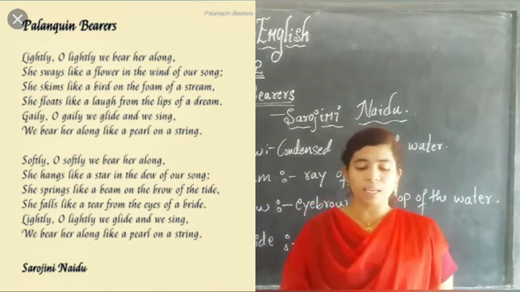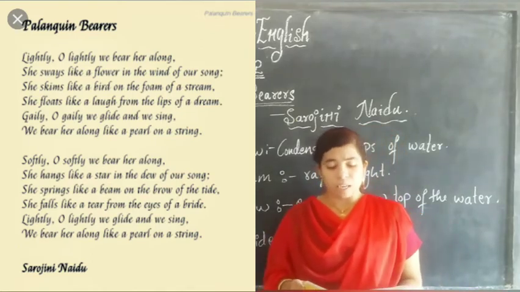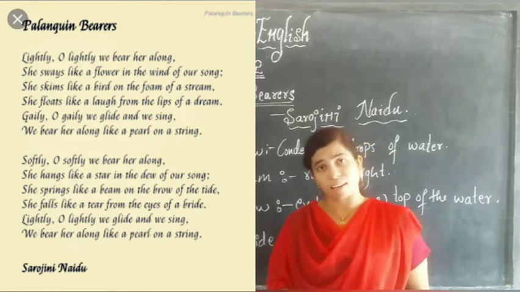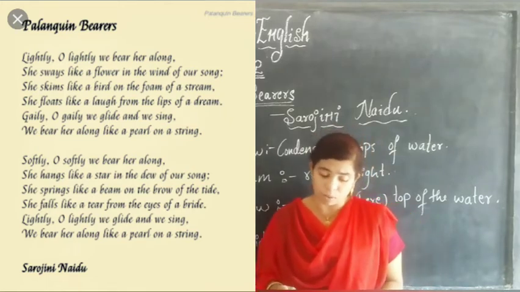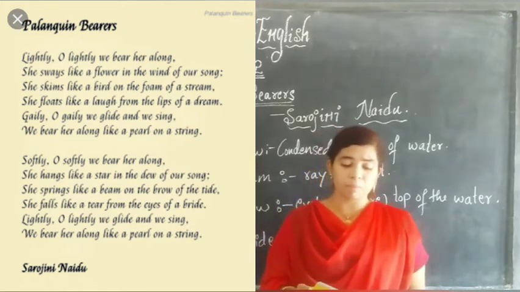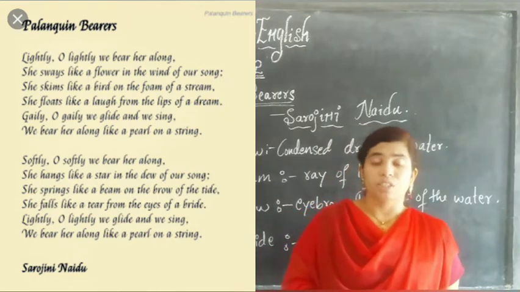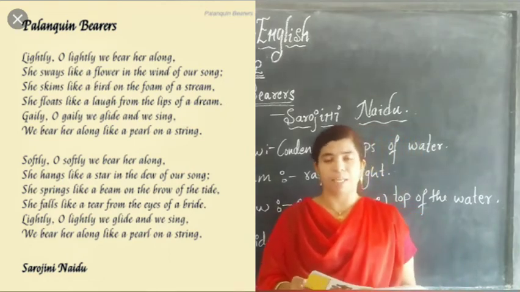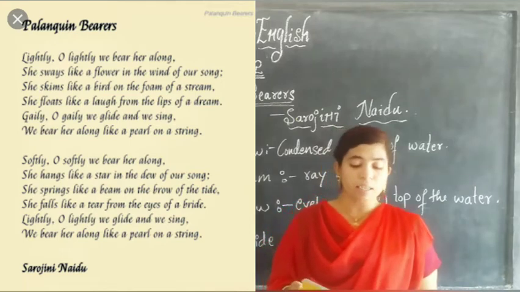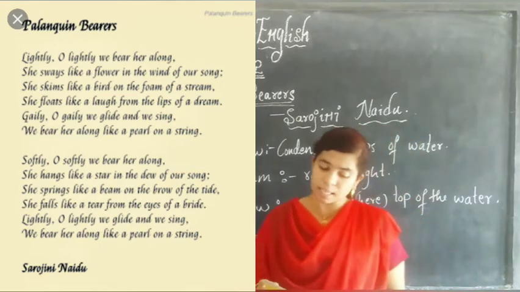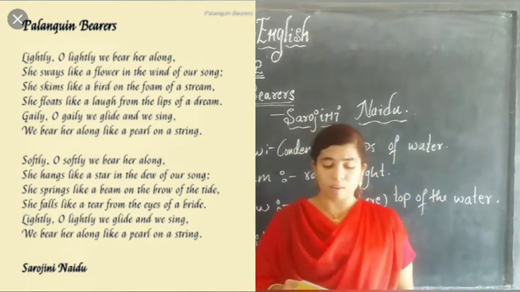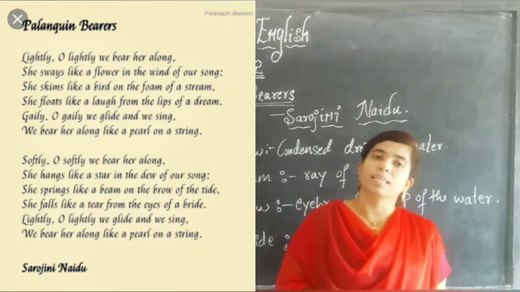Softly, oh softly, we bear her along. She hangs like a star in the dew of our song. She springs like a beam on the brow of the tide. She falls like a tear from the eyes of a bride. Lightly, oh lightly, we glide and we sing. We bear her along like a pearl on a string.